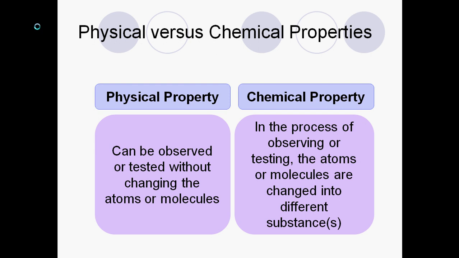So for example, if I take a piece of paper and I rip it in half, I'm not changing the paper. It's still paper, I just now have two pieces instead of one. Chemical property, you end up with something new. So in the process of looking or testing something, the atoms change into a different substance. So for example, if I have a nail and it rusts, that iron has now turned into iron oxide. It reacted with the oxygen in the air, and it has become something totally different.